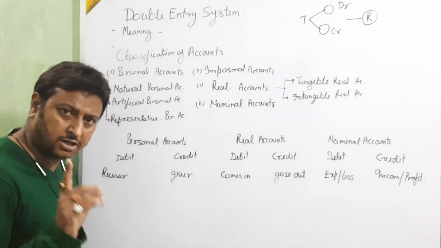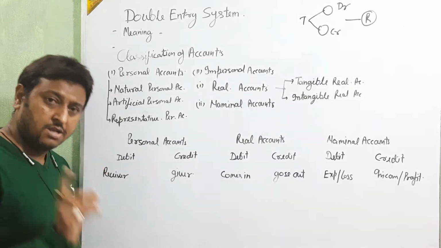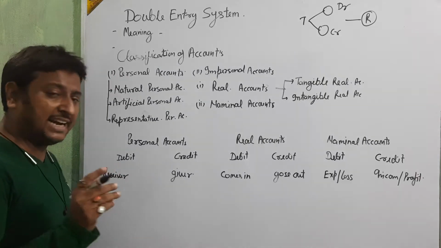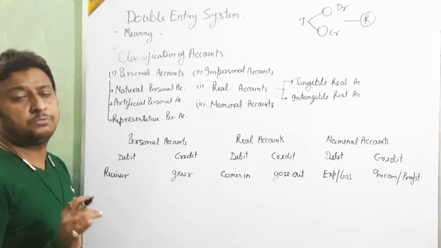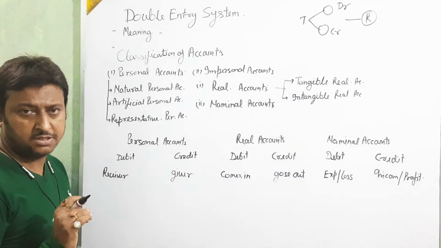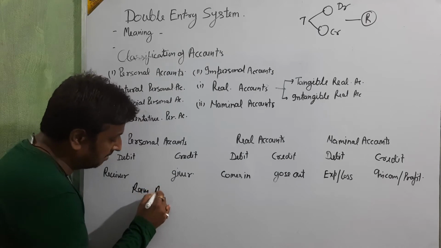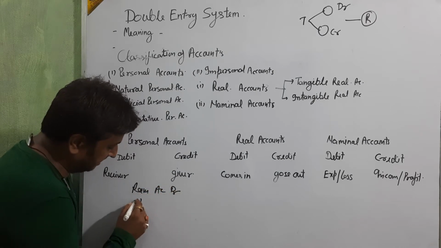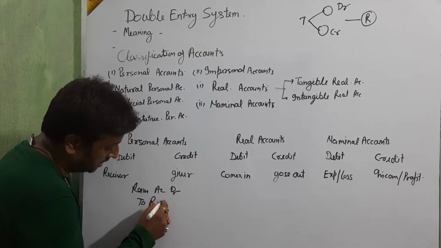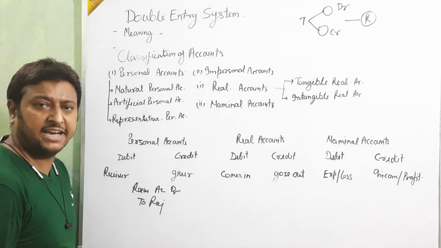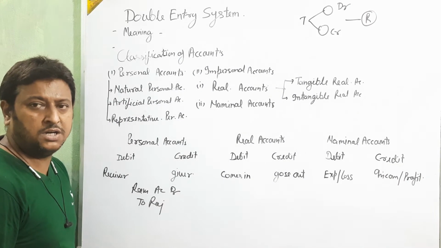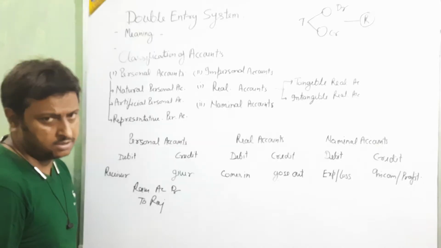Clear beta? Like that, Ram received from Raj. So Ram is the receiver. So Ram account debit to Raj. Okay.